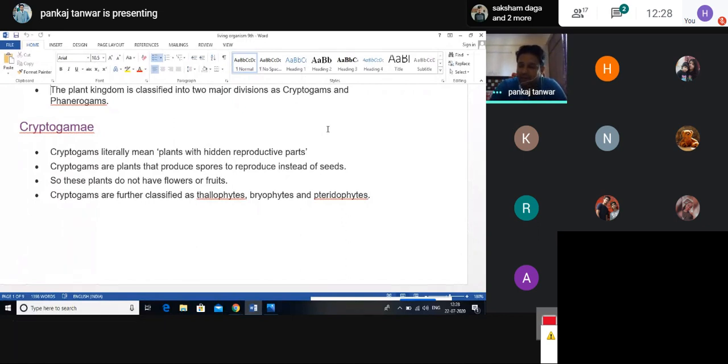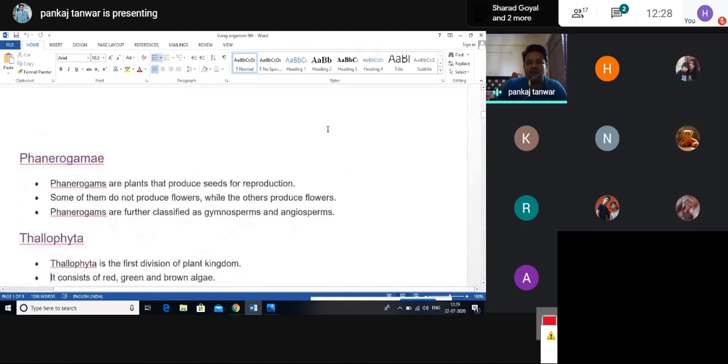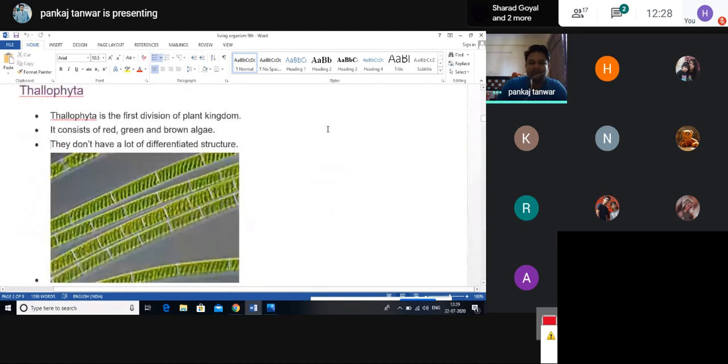Cryptogams mainly contain three phyla, three types of plants. These are called Thallophyta, Bryophyta, and Pteridophyta. On this basis, cryptogams are classified into three main parts: Thallophyta, Bryophyta, and Pteridophyta.